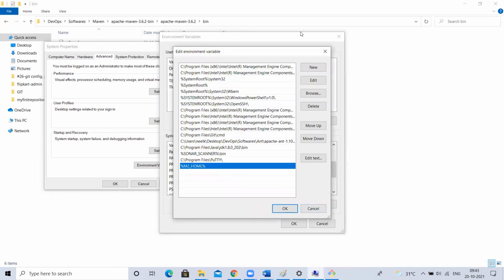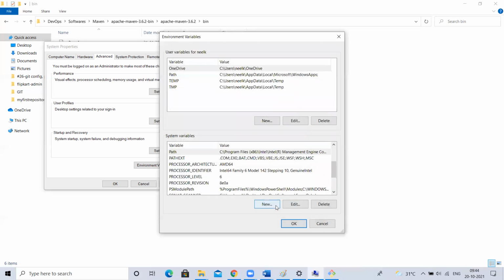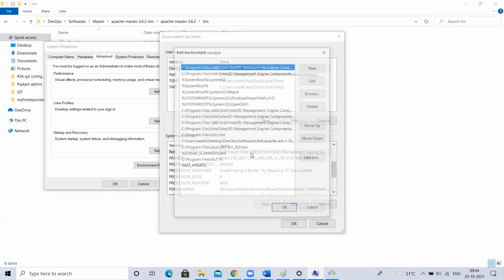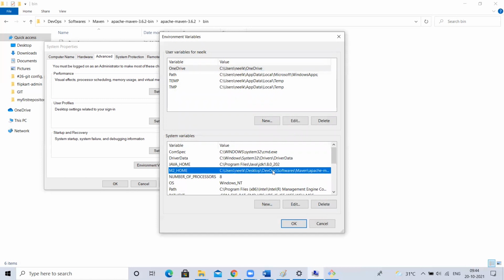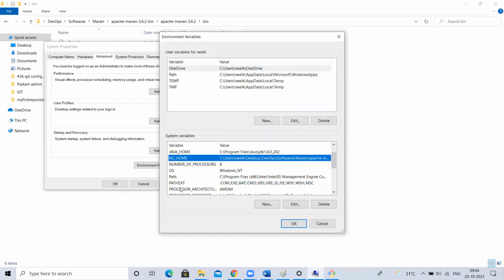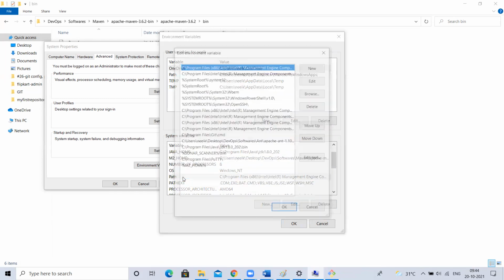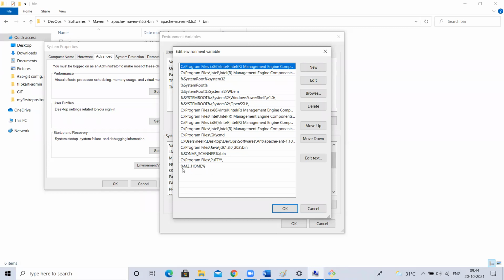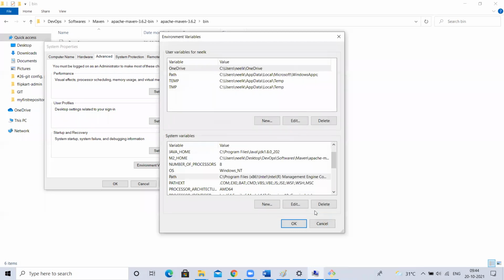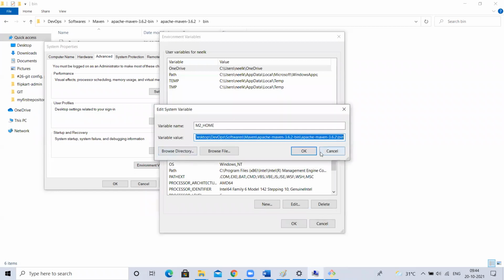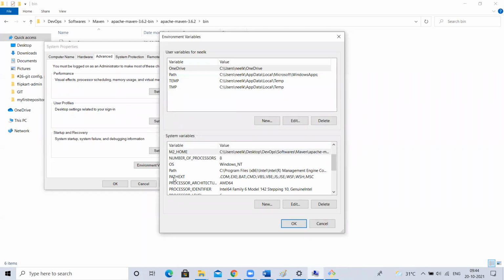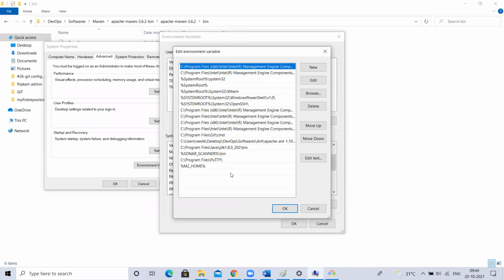So M2 underscore home, M3 underscore home, both are there. Whatever you want to use, you can use it here. So you no need to change the path variable every time. So either you can give the Maven bin location directly to the path variable, or else you create a separate variable called M2 underscore home, give the value, and go to the path variable and read the M2 underscore home variable here. So it will read the variable value here. But this is the recommended way. Whatever I said now, it is recommended. Create an M2 underscore home variable, set the value here. Now you go to the path variable, read that M2 underscore home here using percentage.